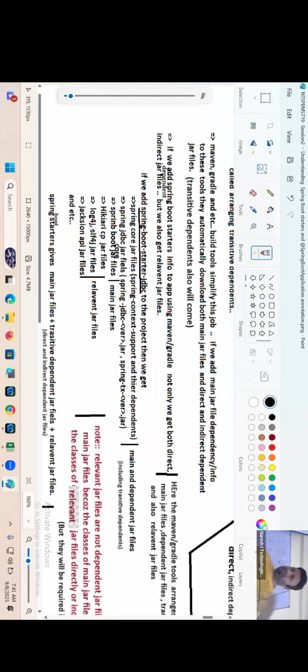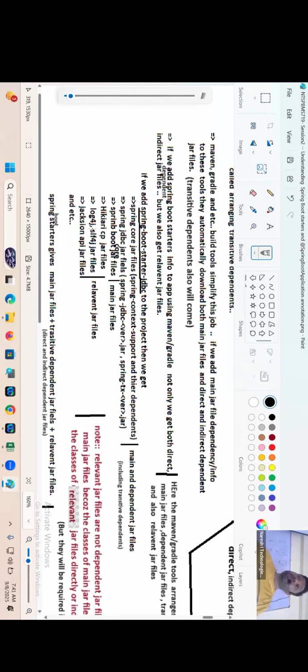See, in real life also, for a certain activity, main items will be there, dependent items will be there, and there will be side, optional relevant items also. Suppose you are preparing chicken biryani. Main items are chicken and rice. Dependent items are all the masalas and other things, right? Yes or no, guys?